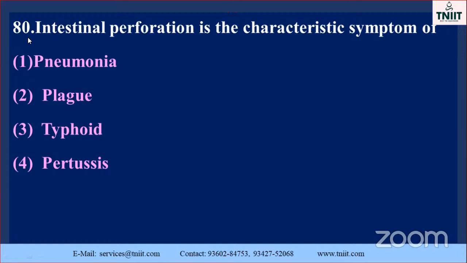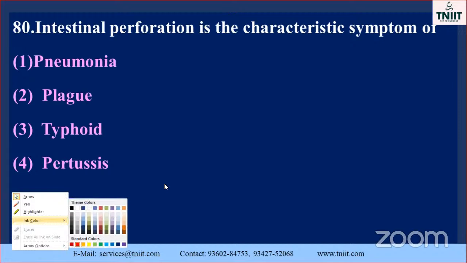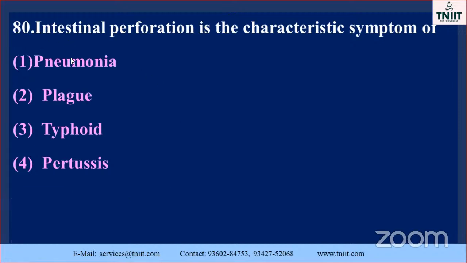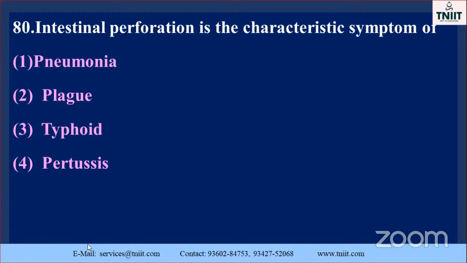So the first question is there now. Already we saw it. How many questions are there now? 80 questions. We started the remaining part of the questions. The intestinal perforation is the characteristic symptom of... you already know, but we already saw it in the last class also, my dear students. The intestinal perforation mostly occurs in which part, in which causative organism, like that they ask the questions.